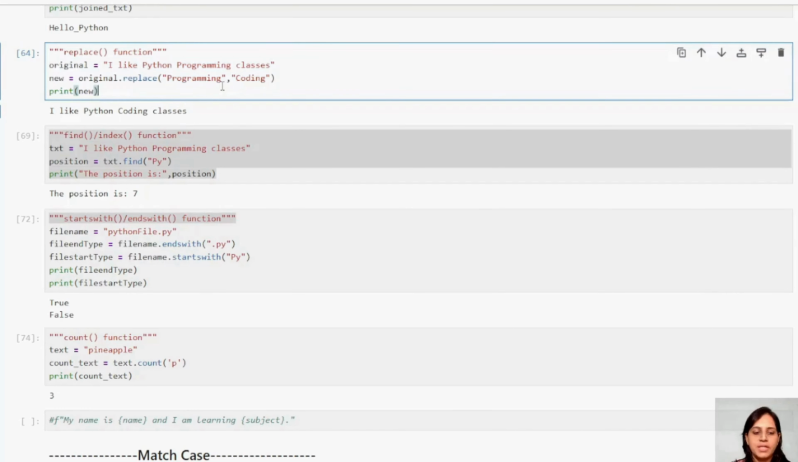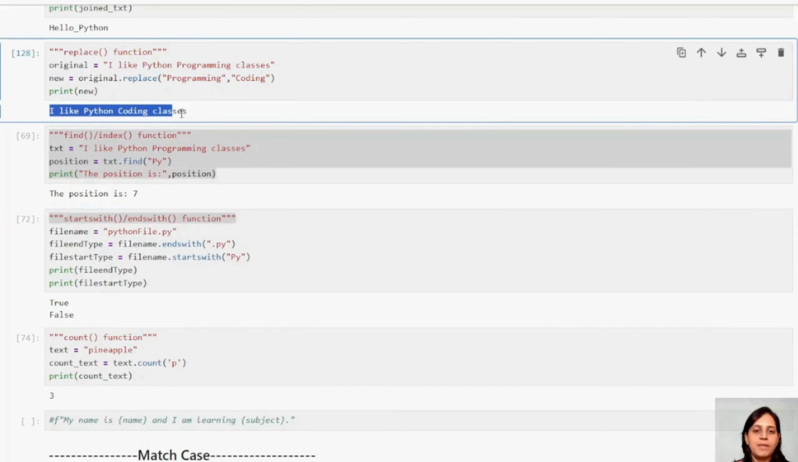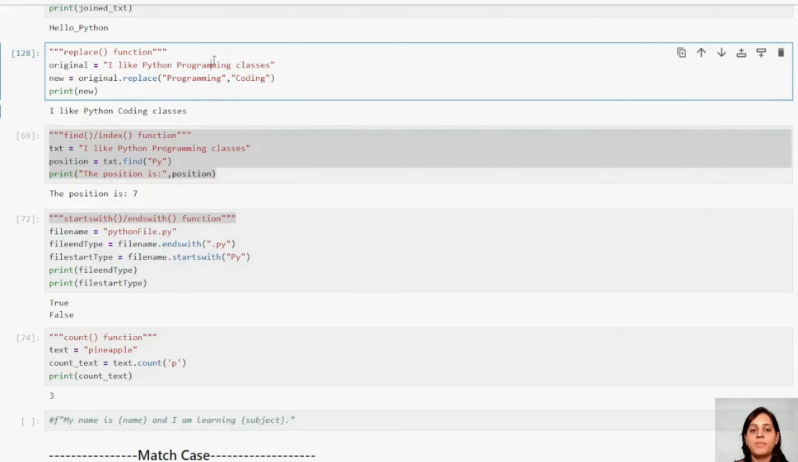Okay. See, initially I have written I like Python programming classes. Now I am getting the output I like Python coding classes. The programming got changed or replaced with coding.